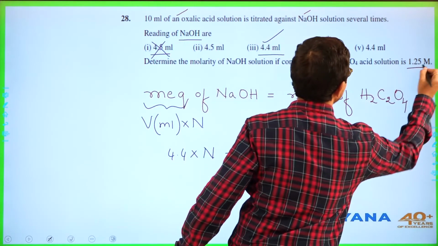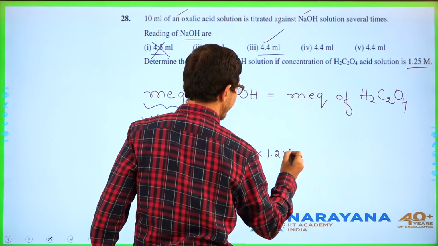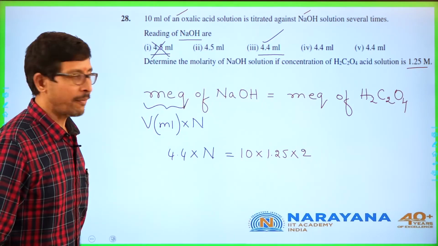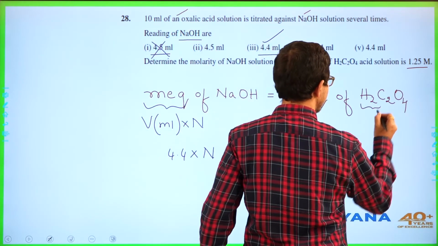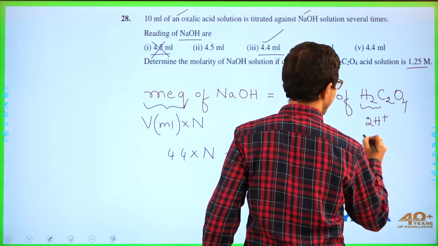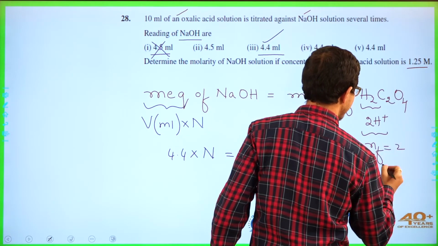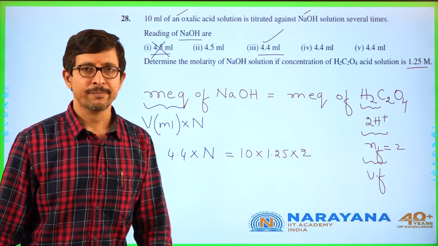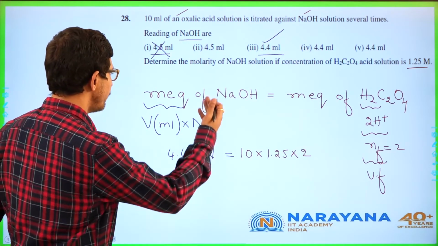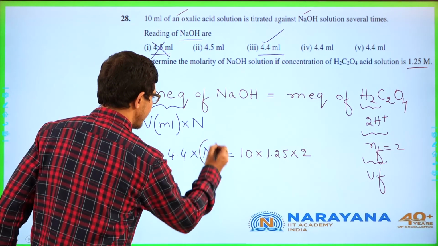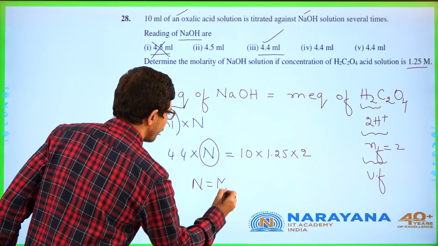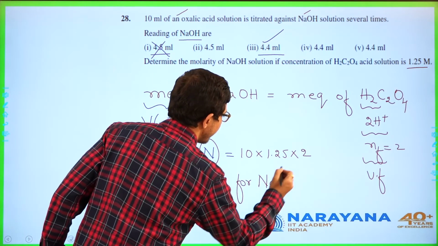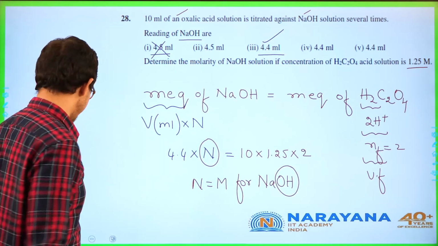And what is the molarity? 1.25. And remember, the n factor for that is 2. Why? It can give 2 H+. Therefore, the n factor for this is 2. n factor can also be written as valence factor. So once we simplify this, we get normality, and normality is equal to molarity for NaOH, since NaOH can give only 1 OH minus.